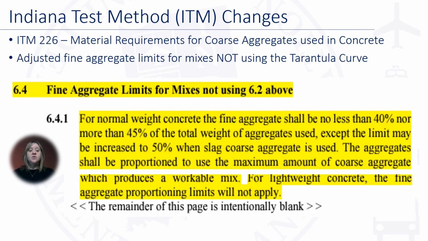For ITM 226, material requirements for coarse aggregate used in concrete, we adjusted the fine aggregate limits for mixtures not using the Tarantula curve. So if you look right here, it says fine aggregate shall be no less than 40% nor more than 45% of the total weight of aggregates used, except the limit may be increased to 50 when slag coarse aggregate is used.